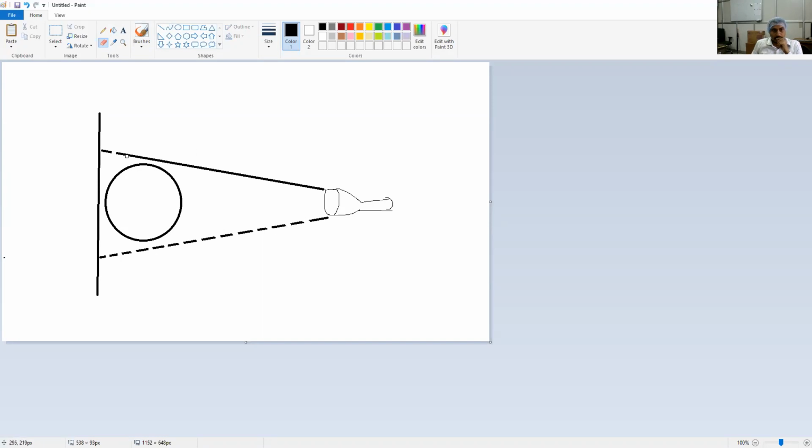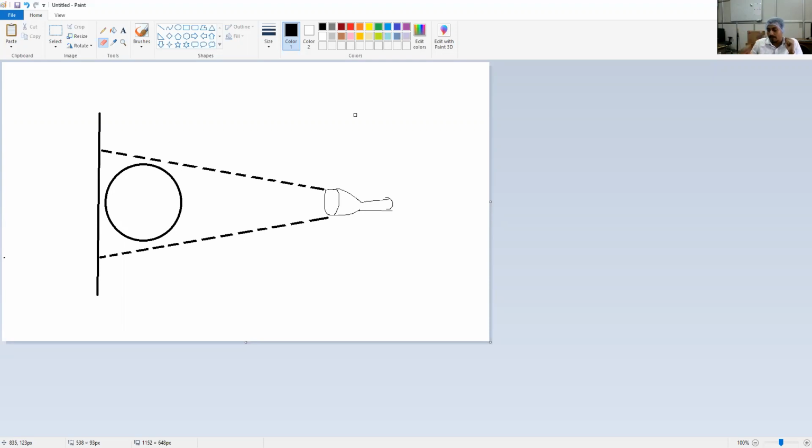This is actually representing the range of the light. And everything else is dark in the room. Up to this, it is understood.